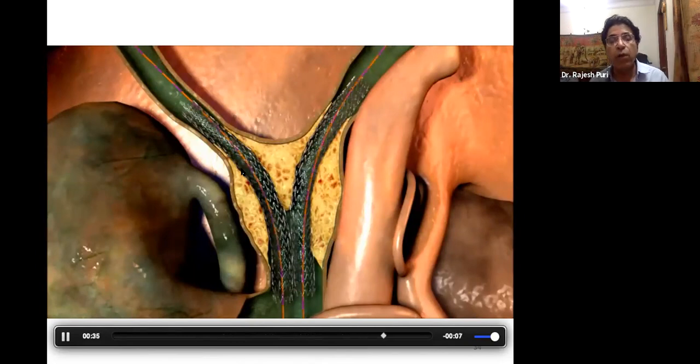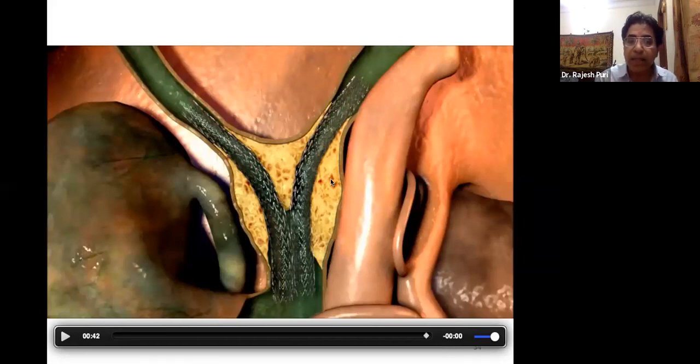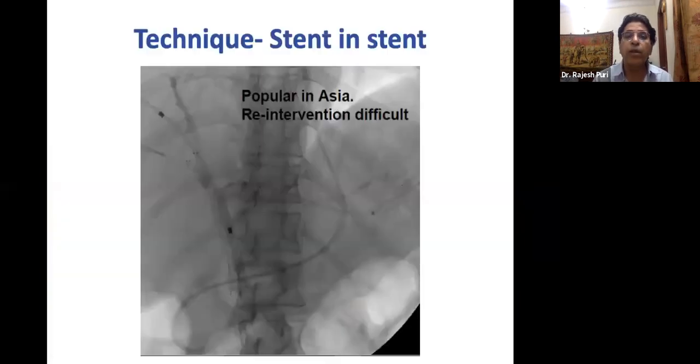Then the message is you have to drain the first segment and then go to the other segment. What should you do? The first stent should be outside the papilla. That is mandatory. Otherwise, it is very difficult for you to place the second stent. So either you place them side by side, then both the stents should be at an equal level. That is the point to be remembered. If you are draining one segment and then draining the other segment, then the first stent should be outside the papilla. These are the few important points which you should remember.